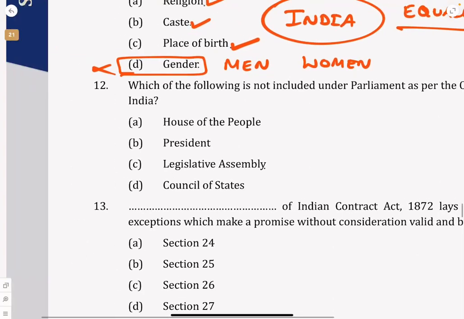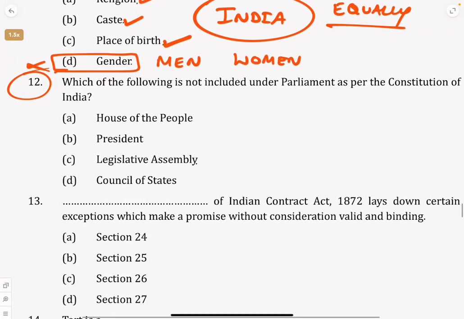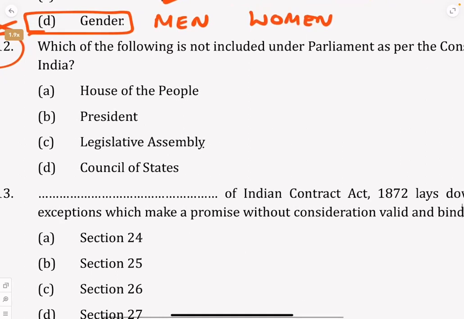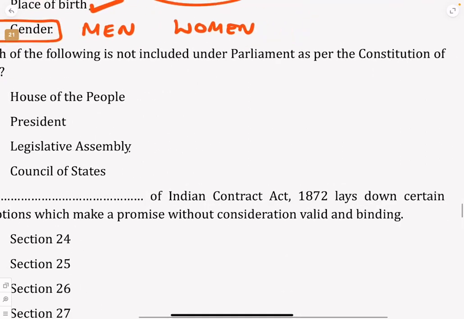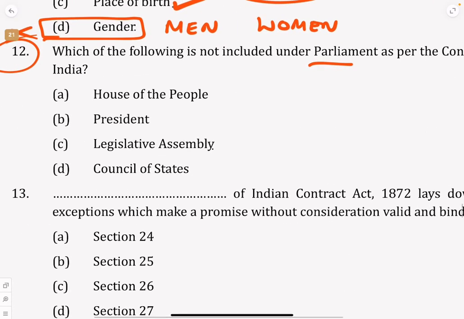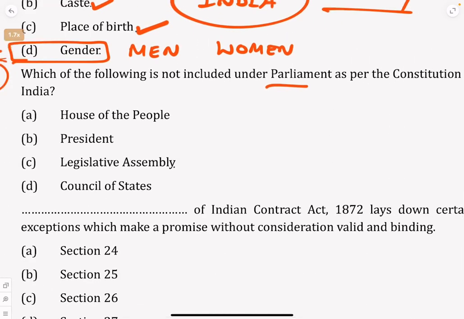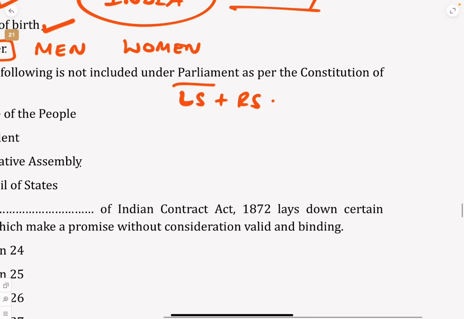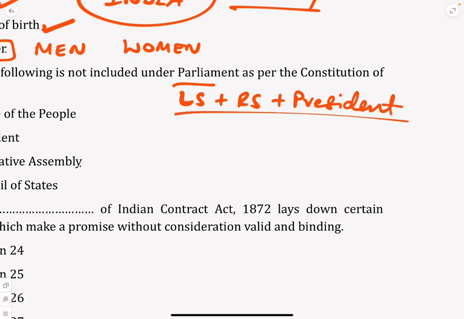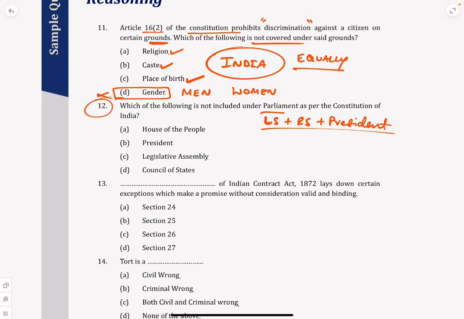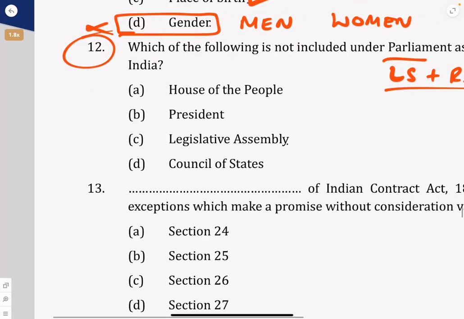Okay, next MCQ. Which of the following is not included under the Parliament as per the Constitution of India? When we say Parliament, we talk about the House of the People, that is Lok Sabha, plus Rajya Sabha. Actually, Lok Sabha plus Rajya Sabha plus President as a whole we call Parliament of India. So what is not covered under the Parliament? House of People, it is covered. President, it is covered. Council of States, it is covered.